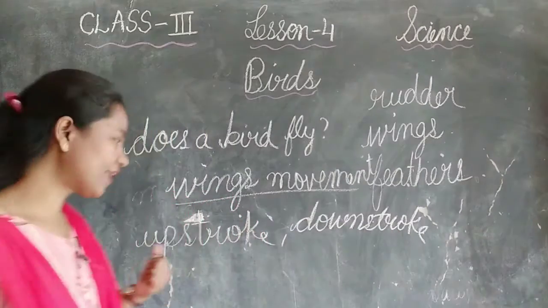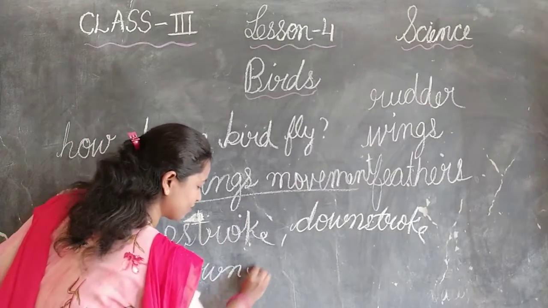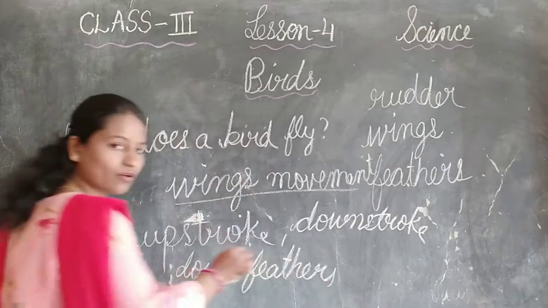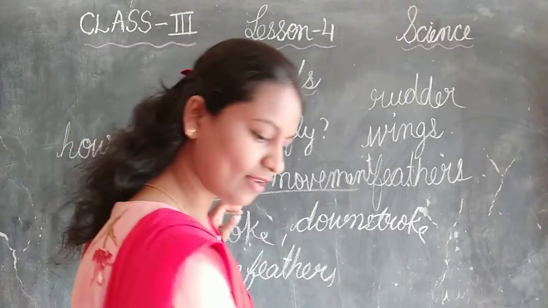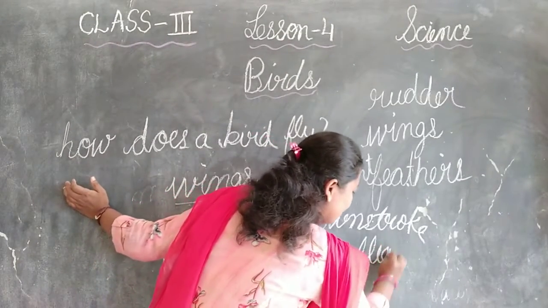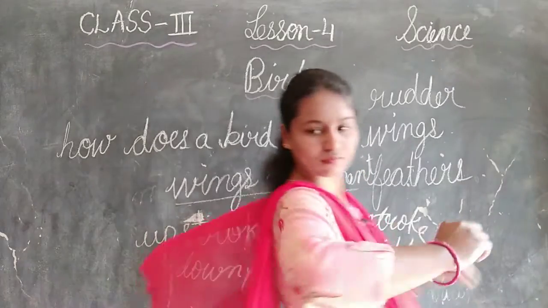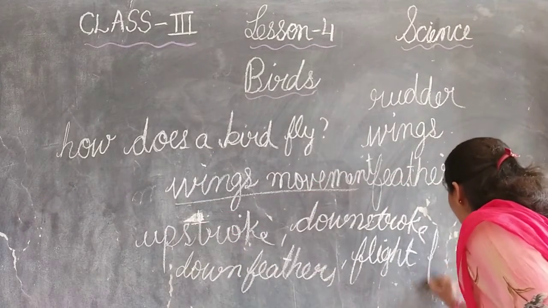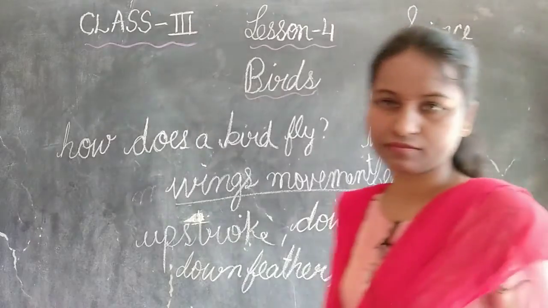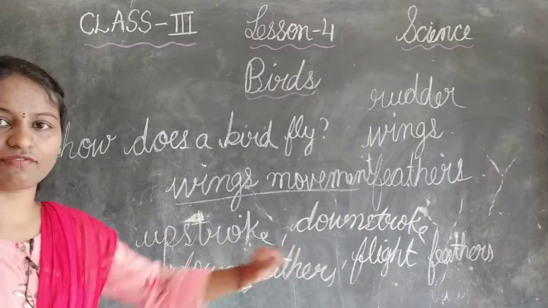Next is down feathers and flight feathers. This is about the feathers. What do you mean by down feathers and flight feathers?